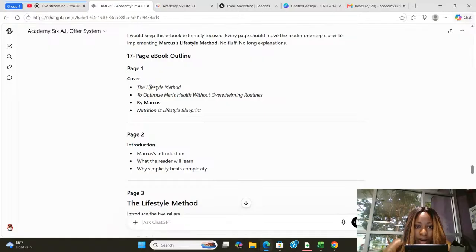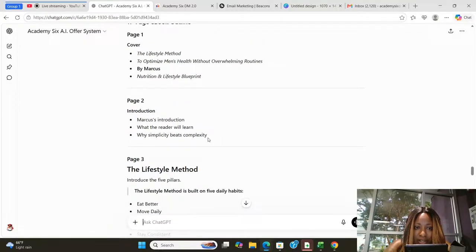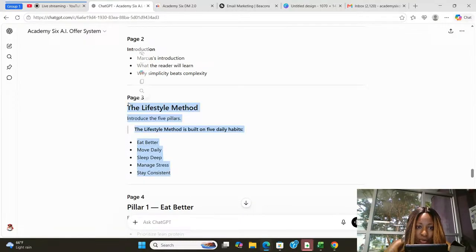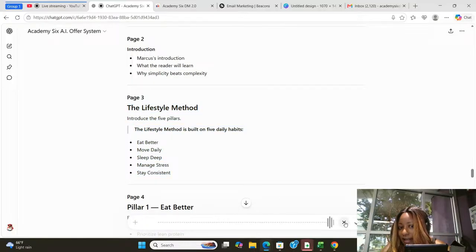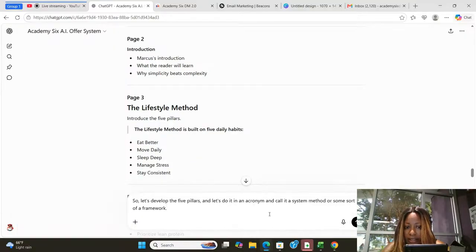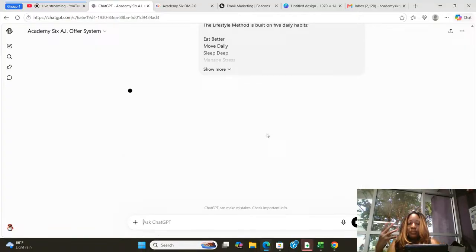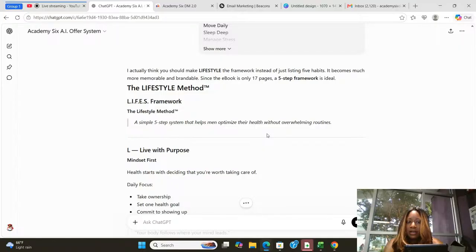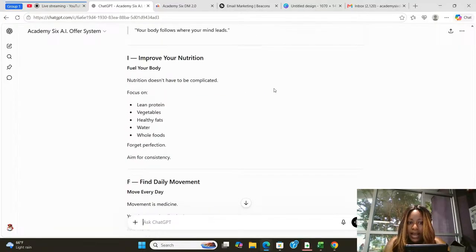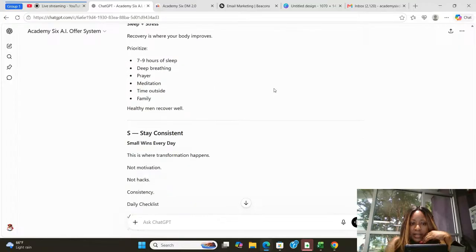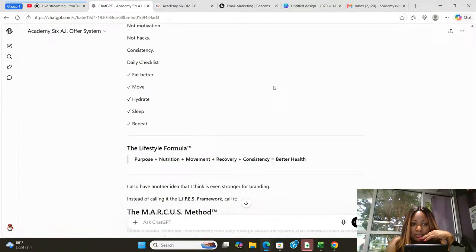All right, so we have page 2, Marcus's introduction. Page 3, the lifestyle method, introduce the 5 pillars. All right. So let's develop the 5 pillars, and let's do it in an acronym and call it a system, method, or some sort of a framework. So we're going to do page 2, and you would only really repeat this process and you can have a complete product. Okay, okay, life. Okay, lives.